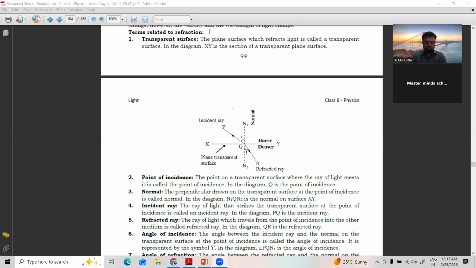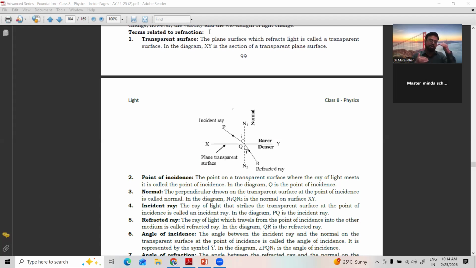So what we learned? Refraction is the property of bending of light when it passes from one medium to another medium. There are two possibilities of bending. The light, after entering into the second medium, may bend towards the normal or away from the normal. Why? Because there are two types of mediums. Where the velocity of light is more is called rarer medium, where the velocity of light is less is called denser medium.